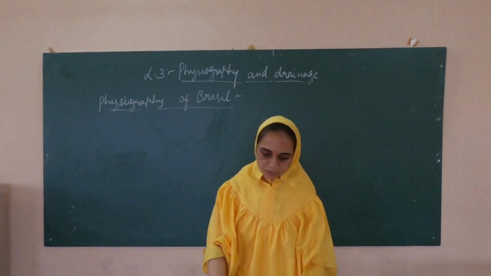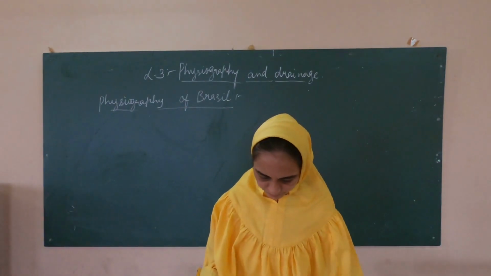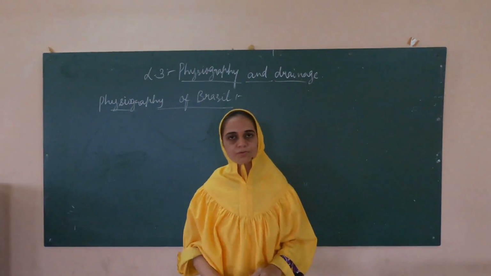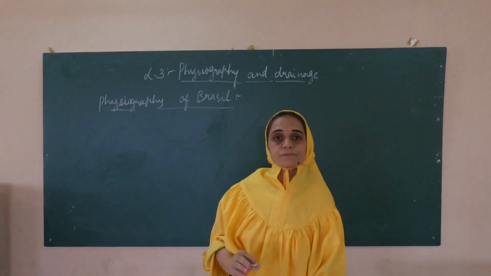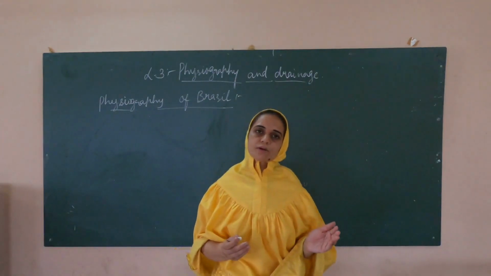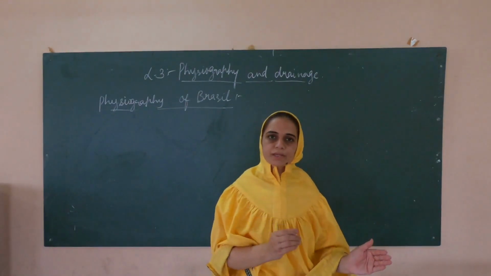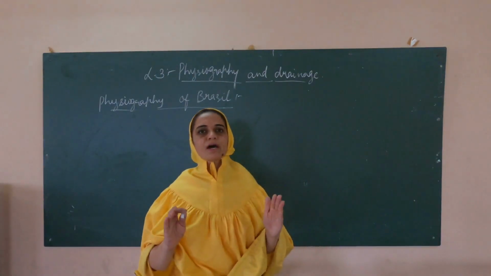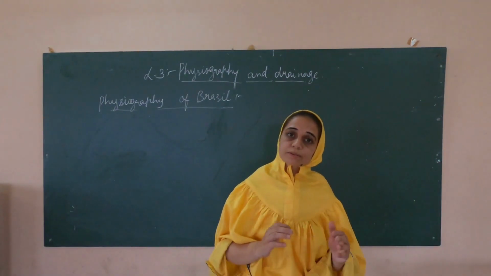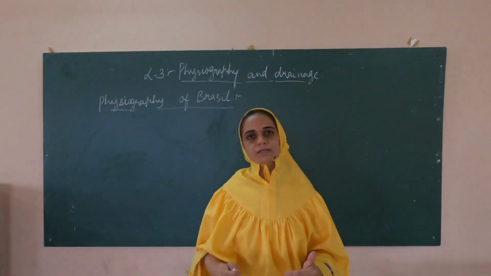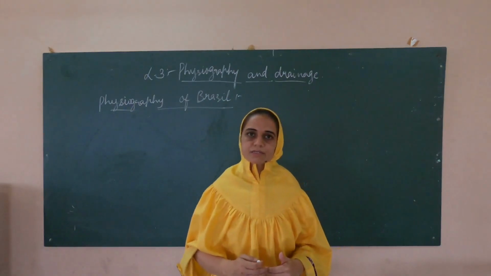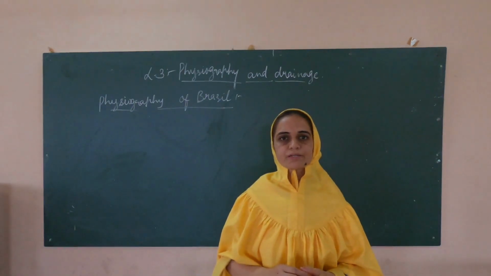So take out page number 16, look at figure 3.2. So what do you find? A cursory look at the map shows that it has plateaus, highlands, and mountains. But as you compare the extension of mountains in India and Brazil, Brazil does not have high extending mountains as you find in India. This shows that the physiographic division of Brazil also differs from India. India has a larger physiographic division as compared to Brazil.